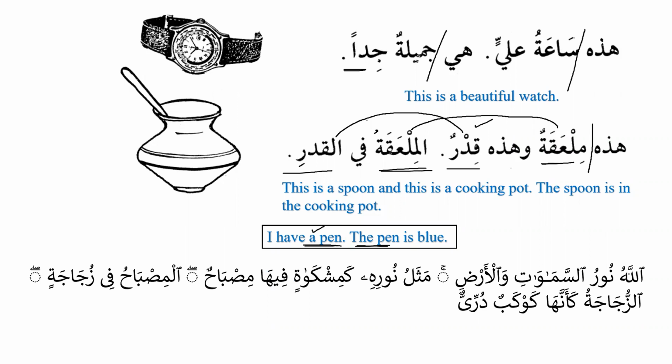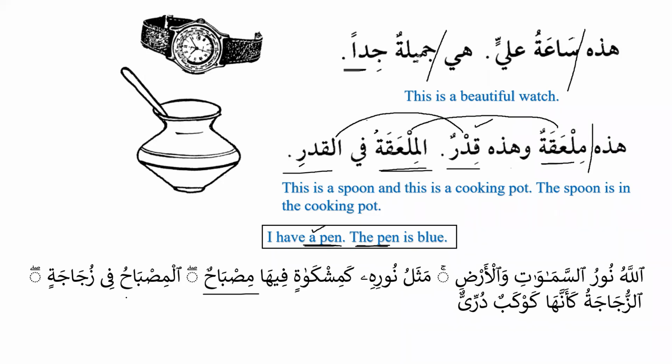أعوذ بالله من الشيطان الرجيم. الله نور السماوات والأرض مثل نوره كمشكاة فيها مصباح. Now we can see over here we have misbah. And what is this? It is indefinite. Why do we say it is indefinite? Because it does not have al, and it's not the name of a specific person, place, or thing.